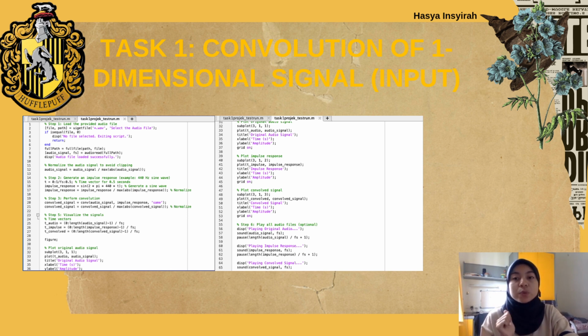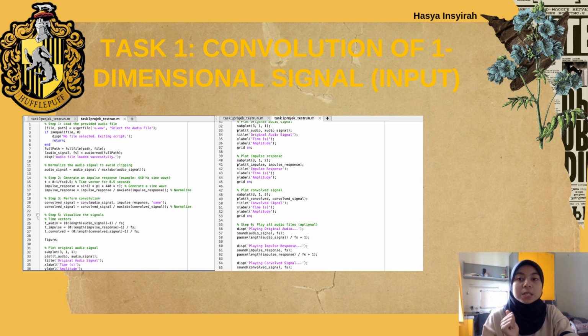And then second, we generate a 440 Hz sine wave lasting 0.5 seconds as the impulse response. This actually represents a filter that will shape the original audio signal during the convolution. The impulse response is normalized to maintain a consistent amplitude.